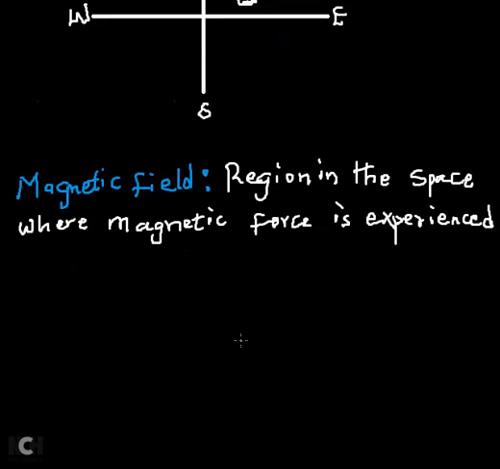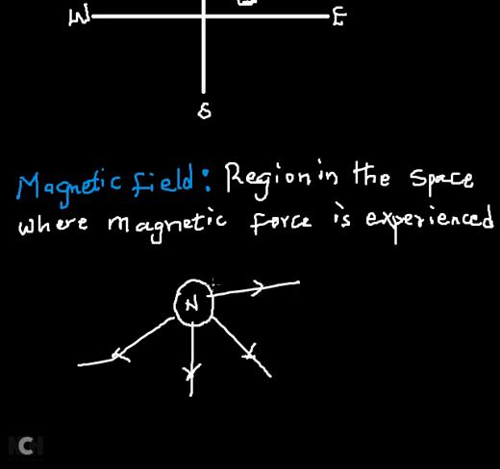So in the case of study, for my analysis to be simplified, I'm going to isolate the magnet to just a pole, the same way we can isolate a charge to have just a single charge. So if I have a north pole placed around this region, this north pole is going to create a magnetic field around this region.